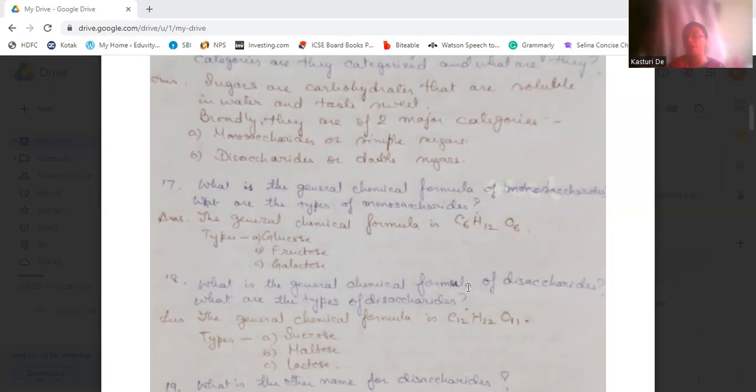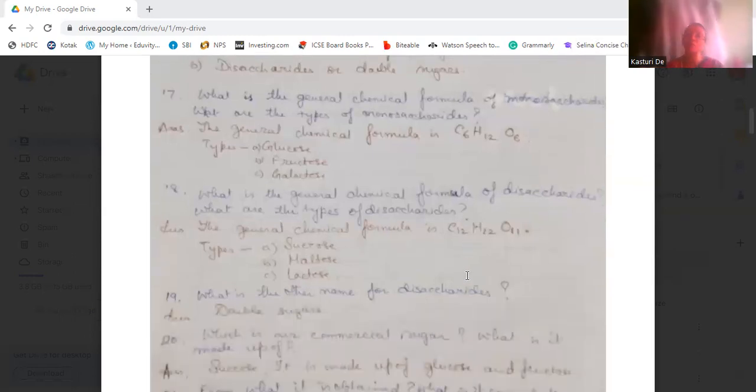Everywhere you can see the ratio of hydrogen and oxygen is 2:1. In C6H12O6, if you divide by 6, you get 2:1. In disaccharides, H22O11, if you divide by 11, you again get 2:1. So carbohydrates have a hydrogen to oxygen ratio of 2:1. The types of disaccharides are sucrose, maltose, and lactose.